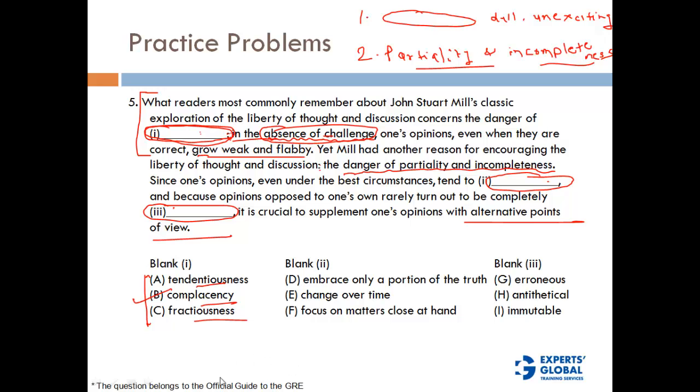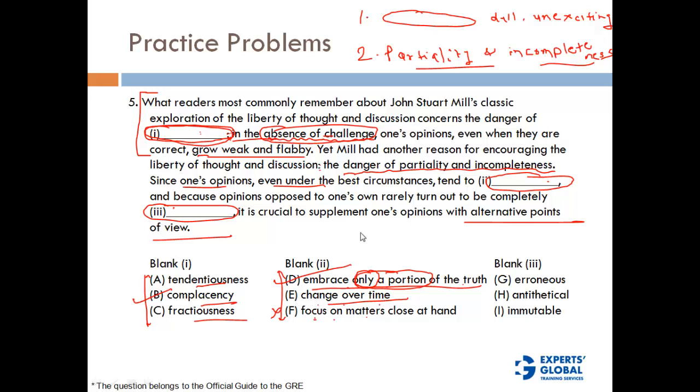So let's look at option B, blank 2. So since one's opinions under best circumstances tend to do what? Which of these options will relate to partiality? Embrace only a portion of truth, change over time, focus on matters close at hand. Now this seems out of context. Change over time, we are not talking about any change or any evolution of your opinion. We are just talking about one's opinions being incomplete or partial, right? So that means embrace only a portion of the truth is the best fit here, because this is the clue. Only a portion means partial, right?